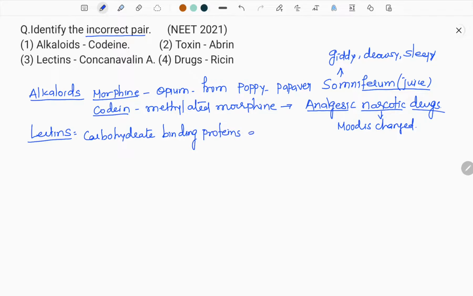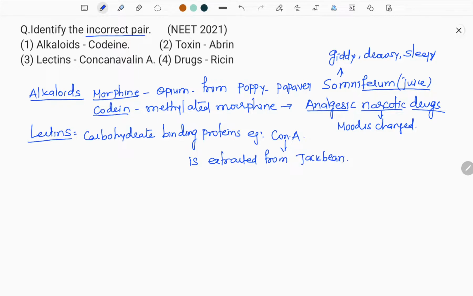The example for this is Concanavalin A. It is given here. Concanavalin A. People simply call it Con A, or Concanavalin A. This Concanavalin A is extracted from jack beans. You know jack beans, a very big fruit it is.